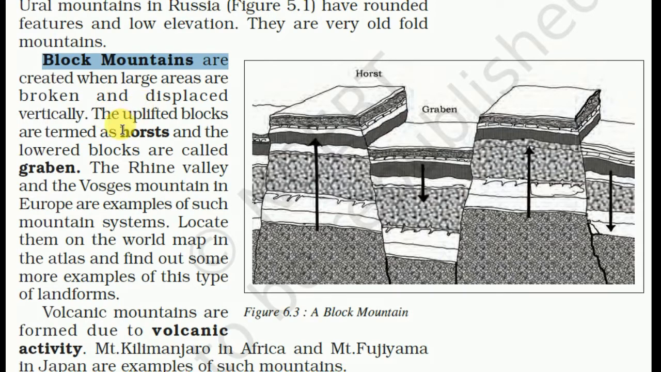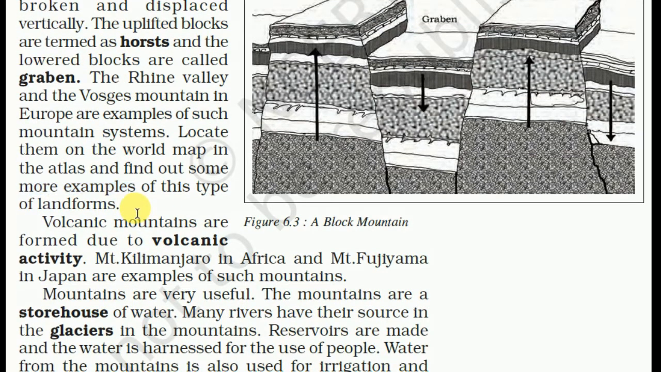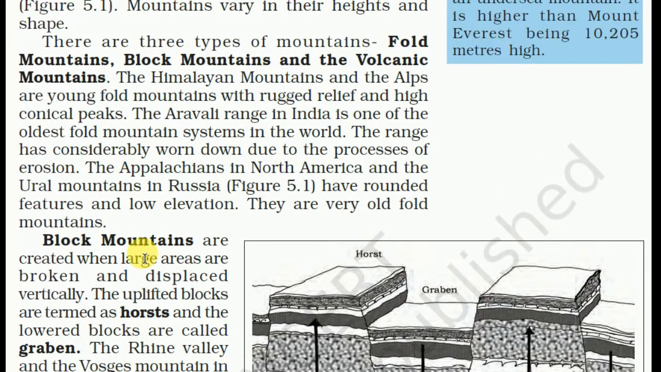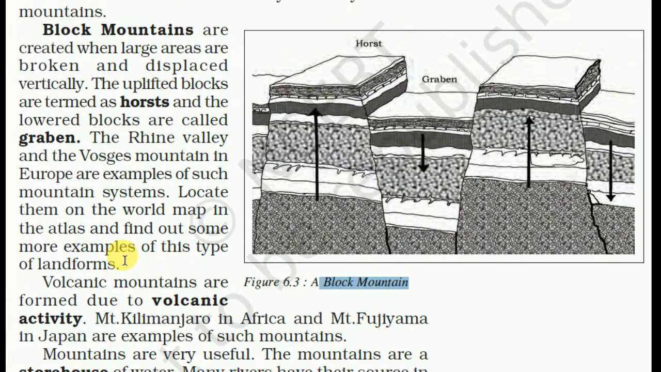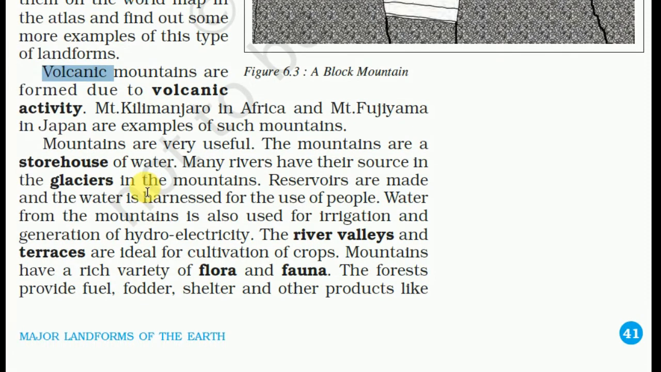Locate them on the world map in the atlas and find out some more examples of this type of mountain. So first was fold mountain and this is block mountain. The third one is volcanic mountain. Volcanic mountains are formed due to volcanic activity. Mount Kilimanjaro in Africa and Mount Fujiyama in Japan are examples of such mountains.